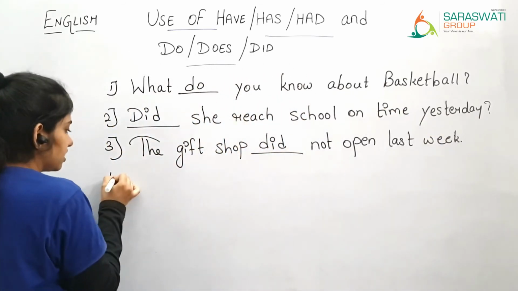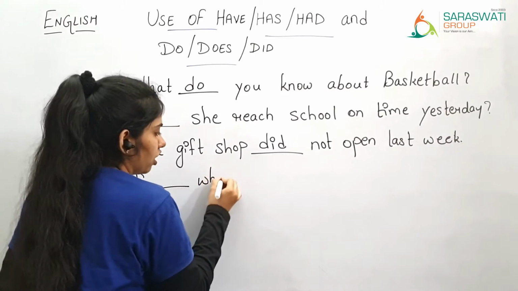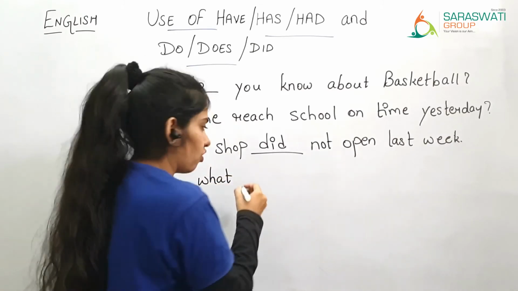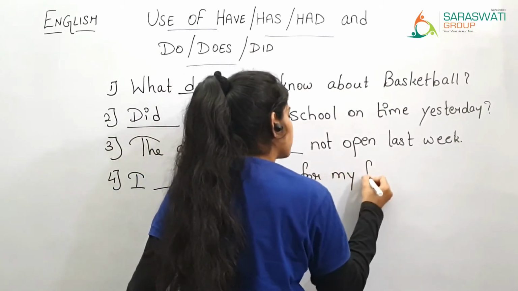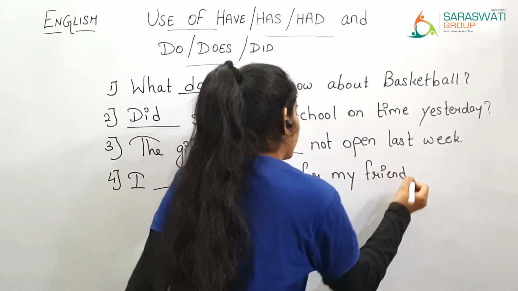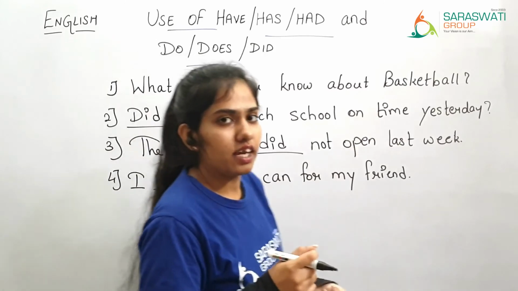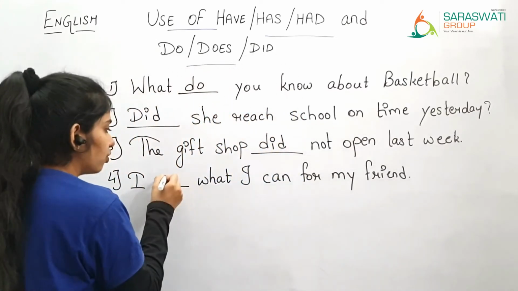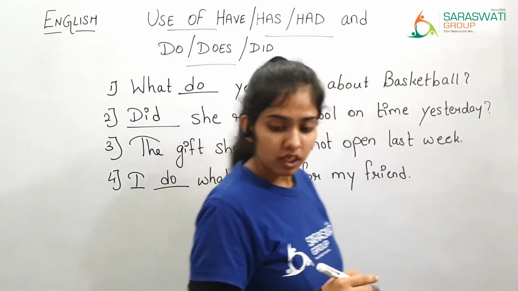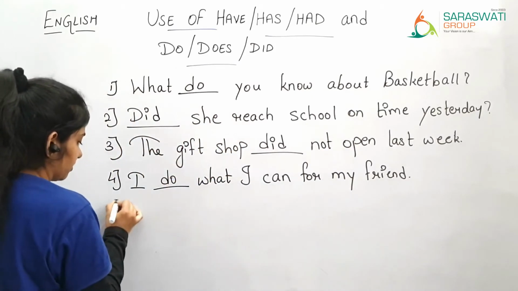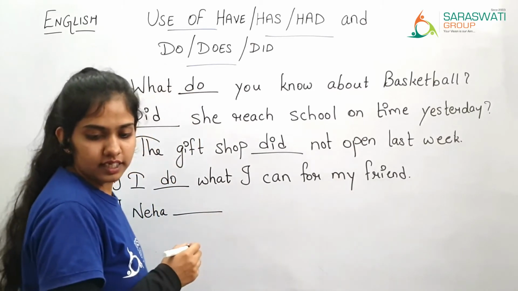Then the next sentence: I dash what I can for my friend. So here the word I is given. So when the word I is there, you are supposed to use do. I do what I can for my friend. Now the next: Neha dash all the cleaning every day.